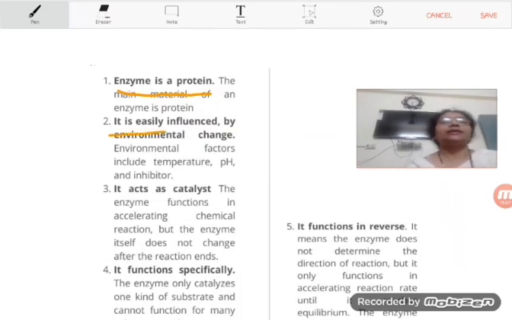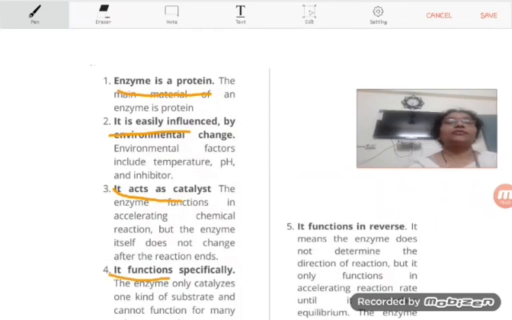It is easily influenced by environmental change, meaning enzymes can be easily influenced by environmental factors like temperature, pH and inhibitors. It acts as a catalyst, meaning the enzyme functions in accelerating chemical reactions, and at the end of the chemical reaction the enzyme remains unchanged.